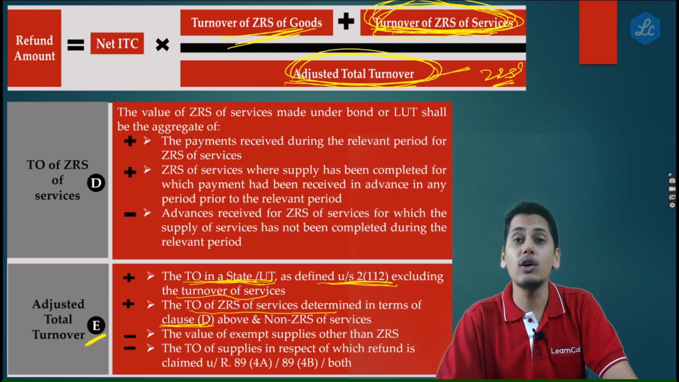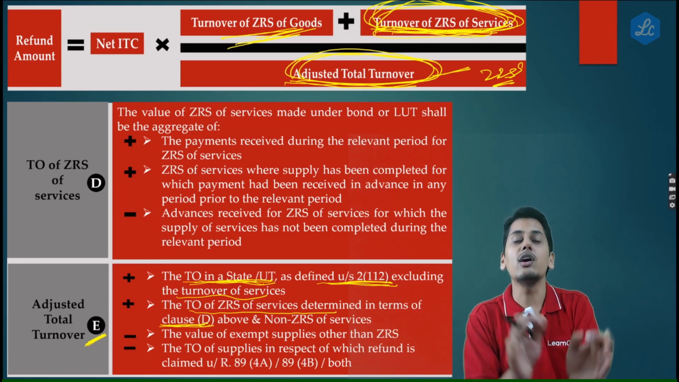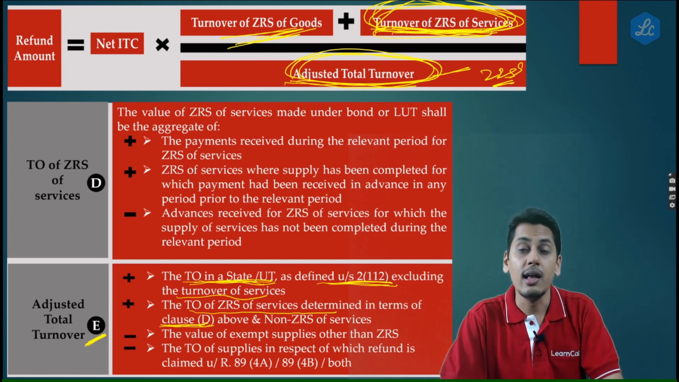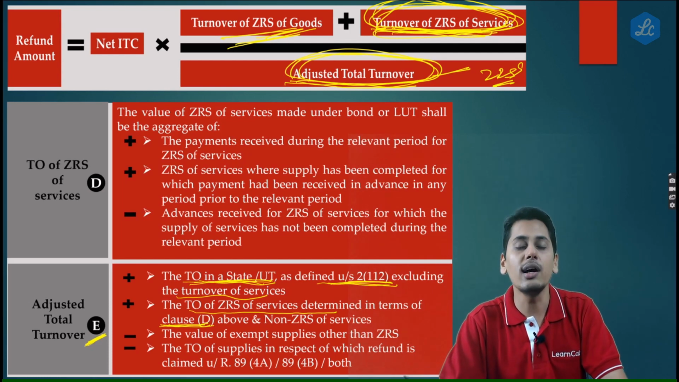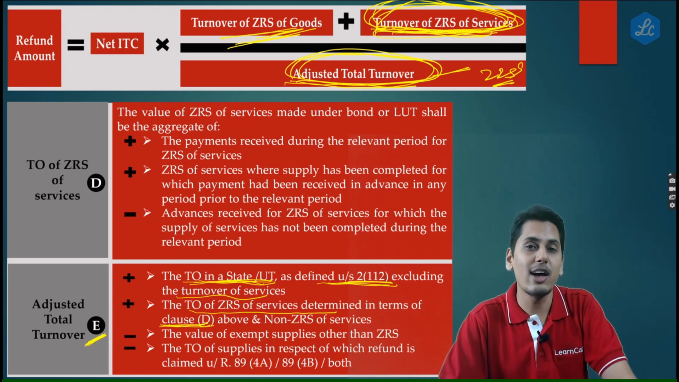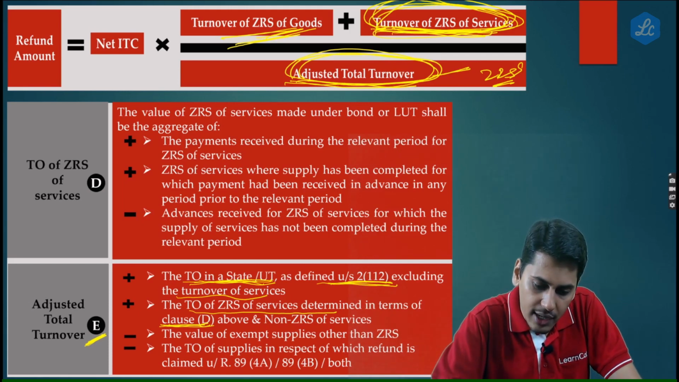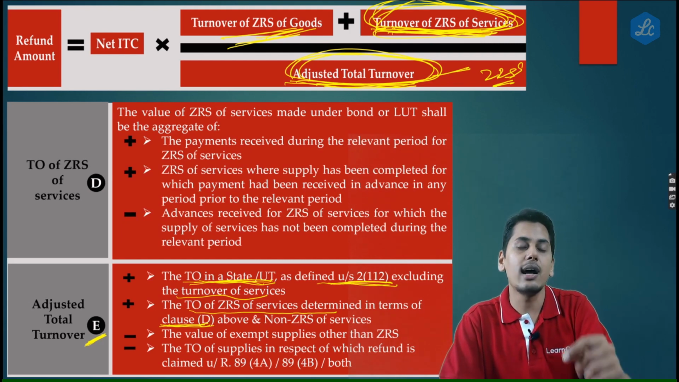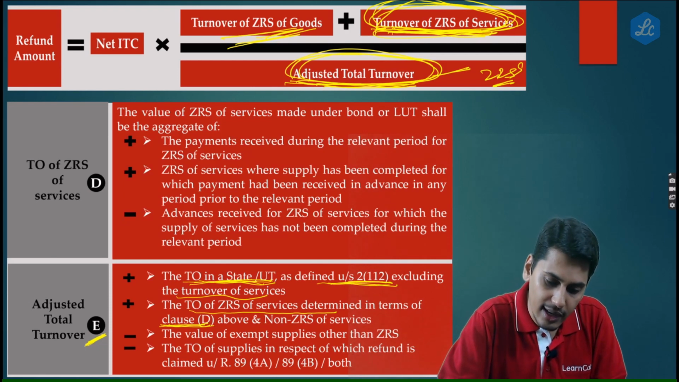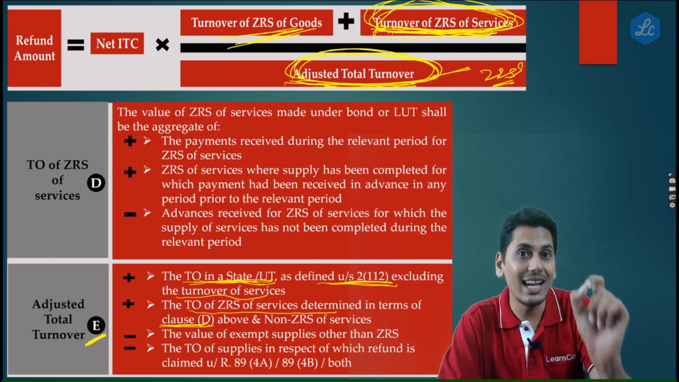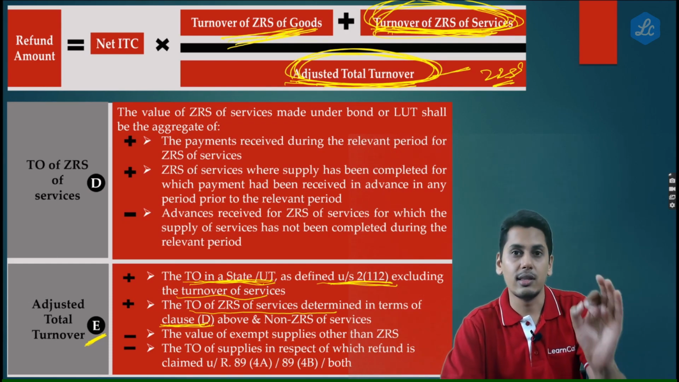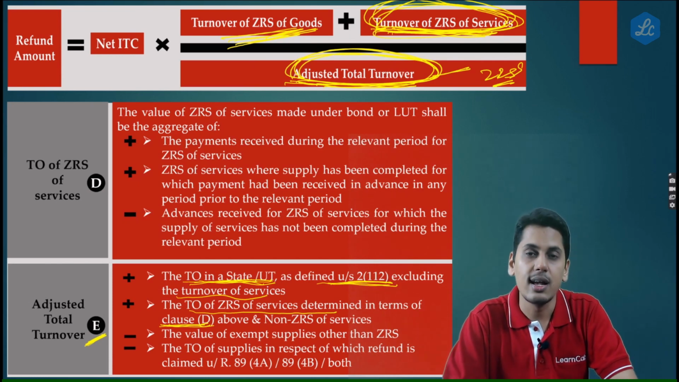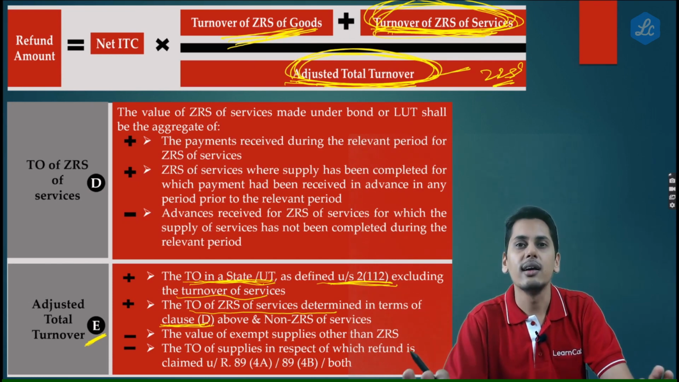The lawmakers have been cautious in specifically mentioning turnover of zero rated supply of services according to the numerator, but have deliberately not mentioned turnover of zero rated supply of goods also according to the numerator. I repeat, when you include the turnover of zero rated supply of services in adjusted total turnover, take it according to the numerator. But for goods, the lawmakers tell you to take it according to actuals. Our intention is to restrict the refund.